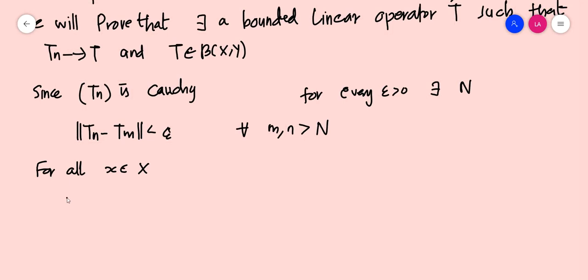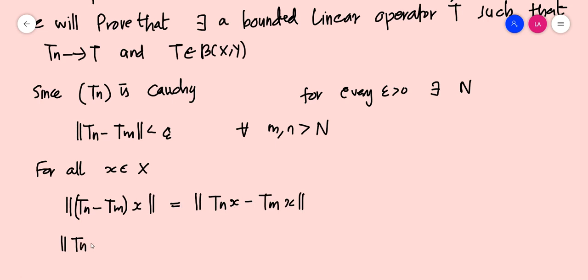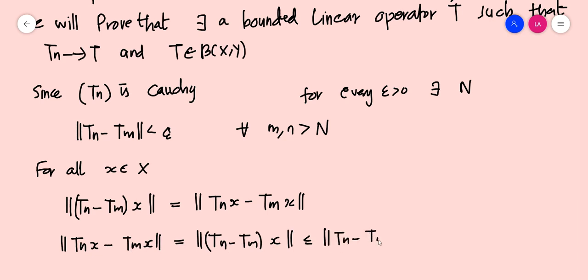Now, if you apply x on this, norm of (Tn minus Tm) of x should be equal to norm of Tnx minus Tmx, which should be equal to norm of (Tn minus Tm)x by definition, and this should be less than or equal to norm of Tn minus Tm times norm x, because Tn is a bounded linear operator, Tm is a bounded linear operator, then Tn minus Tm is also a bounded linear operator.